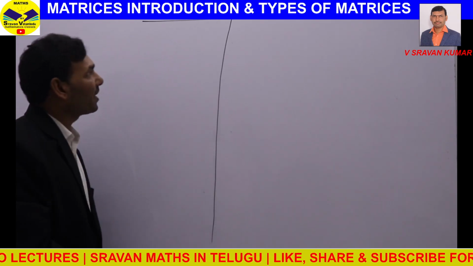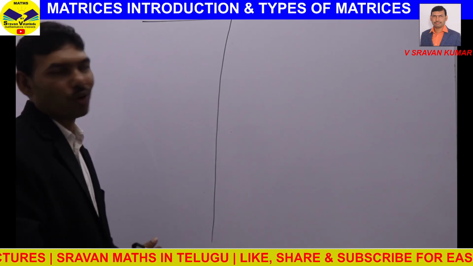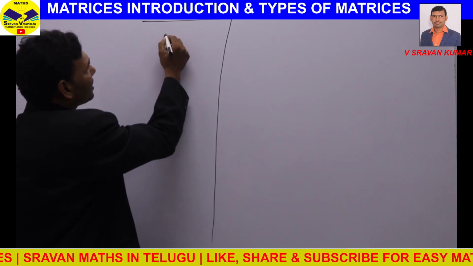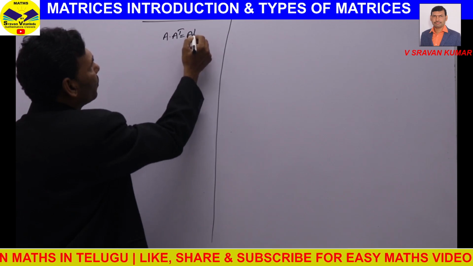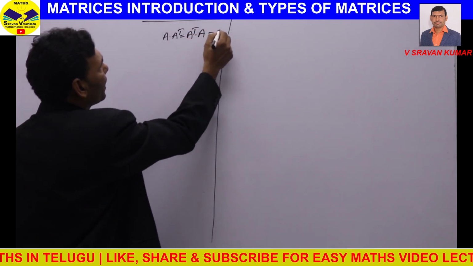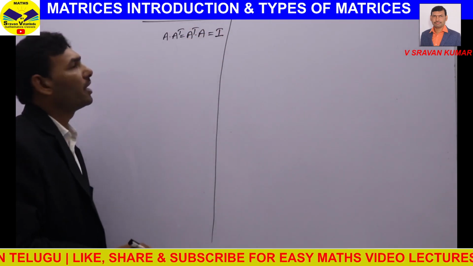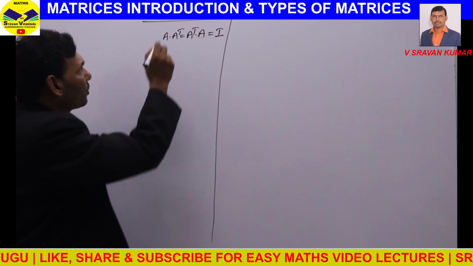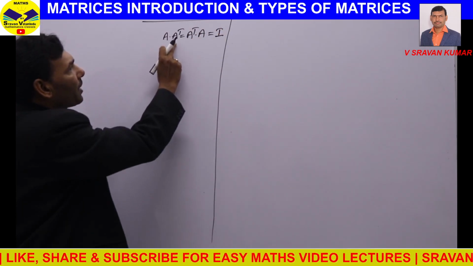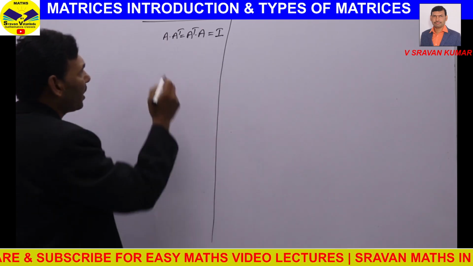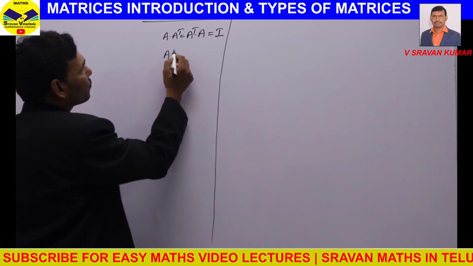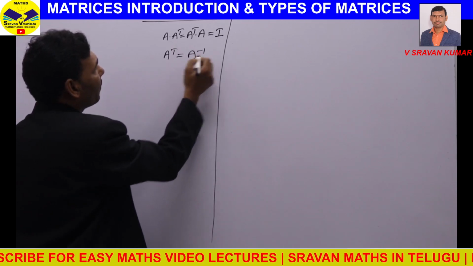A square matrix is said to be orthogonal if A into A transpose equals A transpose into A equals I, or A transpose equals A inverse.